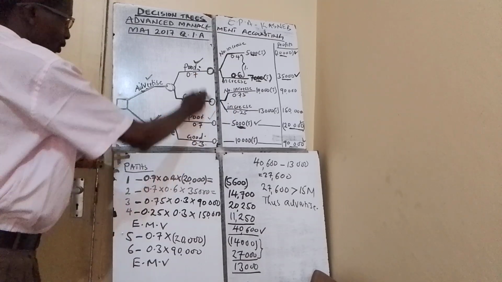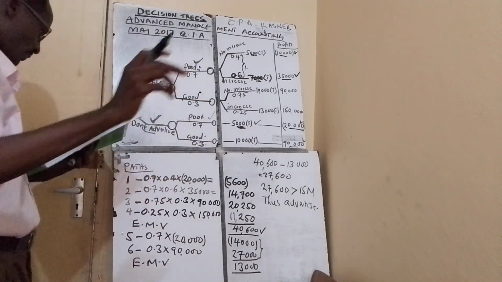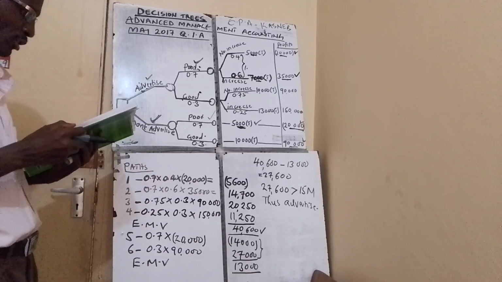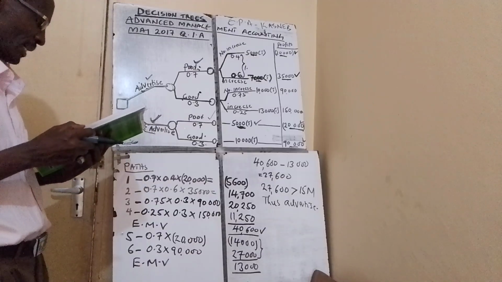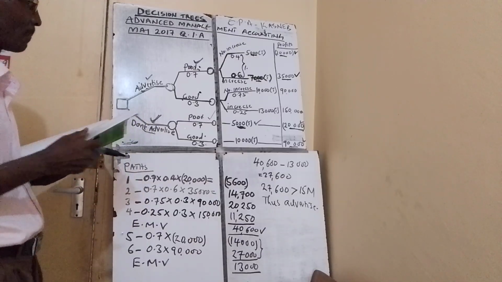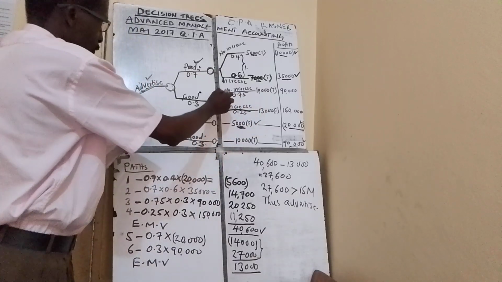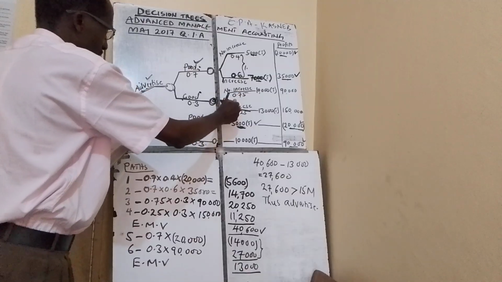You don't consider here because these are to do with the weather conditions, either good or poor. If the concert is advertised and the weather is good, there is a 25% chance that advertising will stimulate further demand and ticket sales will increase by 13,000. So when you branch from this node, there are two options.